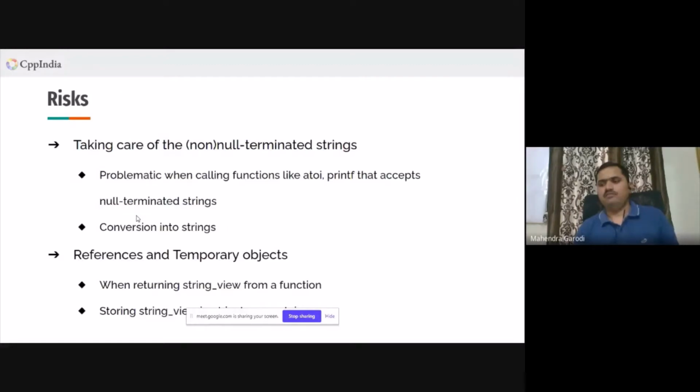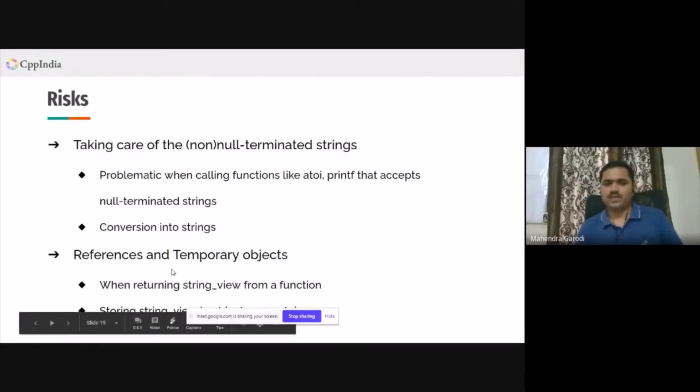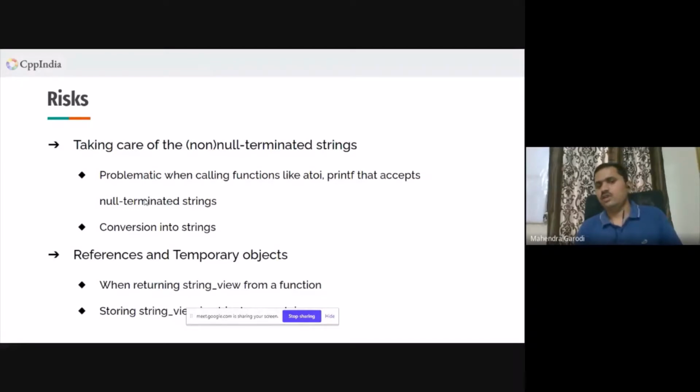You might have noticed there are a lot of simple examples where we might end up holding temporary pointers or temporary references to something when using a string view. So we need to be very, very careful about these things. Basically references and temporary objects. And one thing we need to take care about is non-null terminated strings and null terminated strings. When we are doing the conversion into a string, such operations should be done very, very carefully.